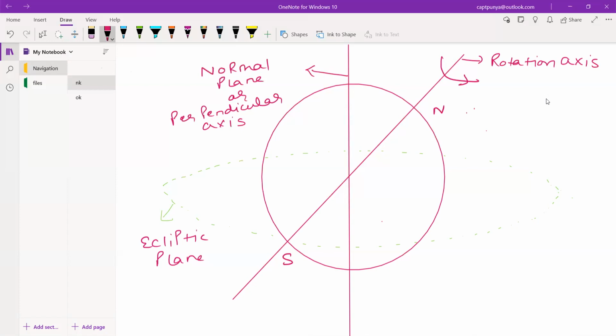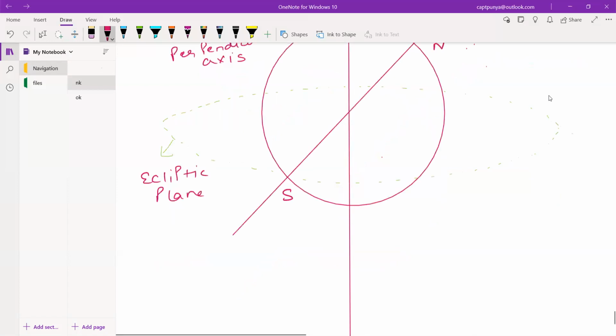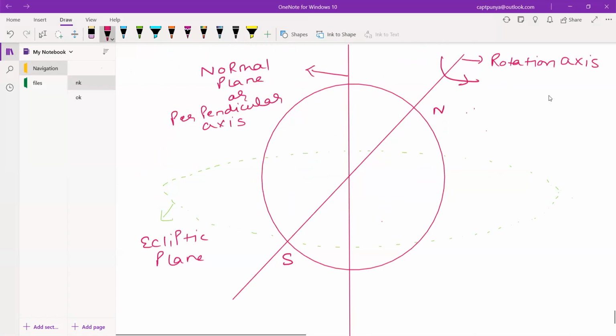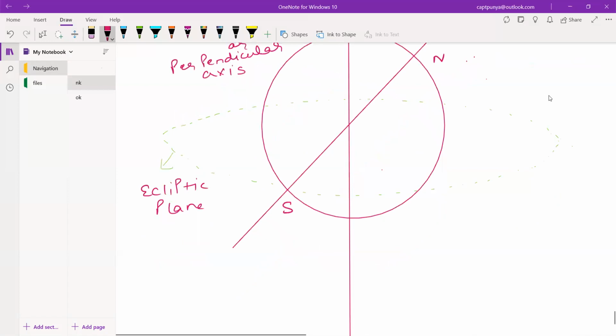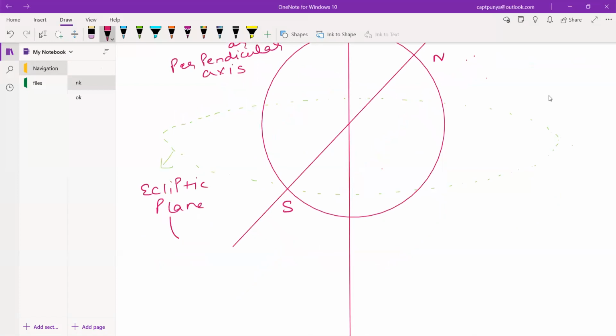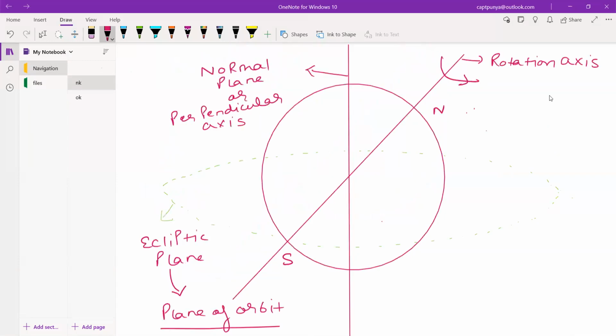Because, guys, the ecliptic plane is nothing but your plane of orbit, the orbit in which your Earth is rotating. Now we have talked about two planes.